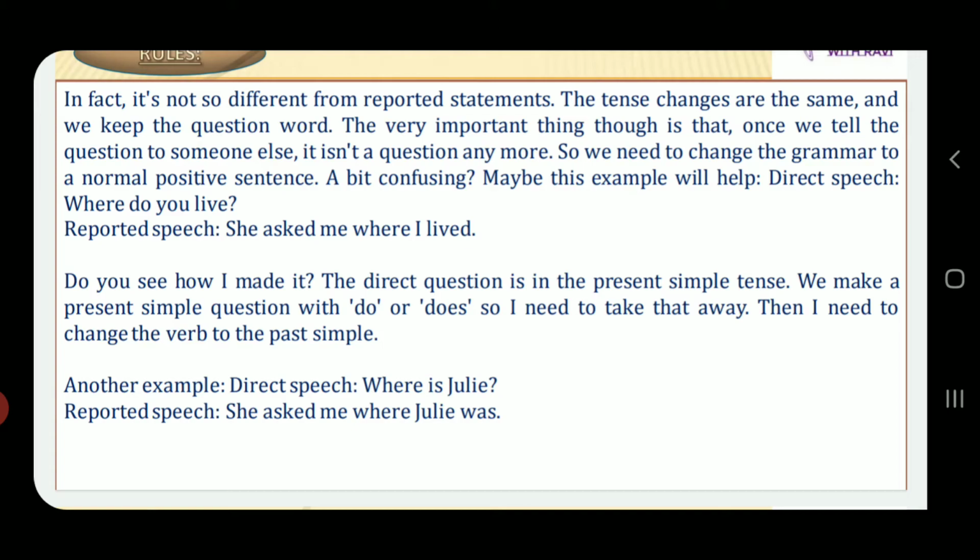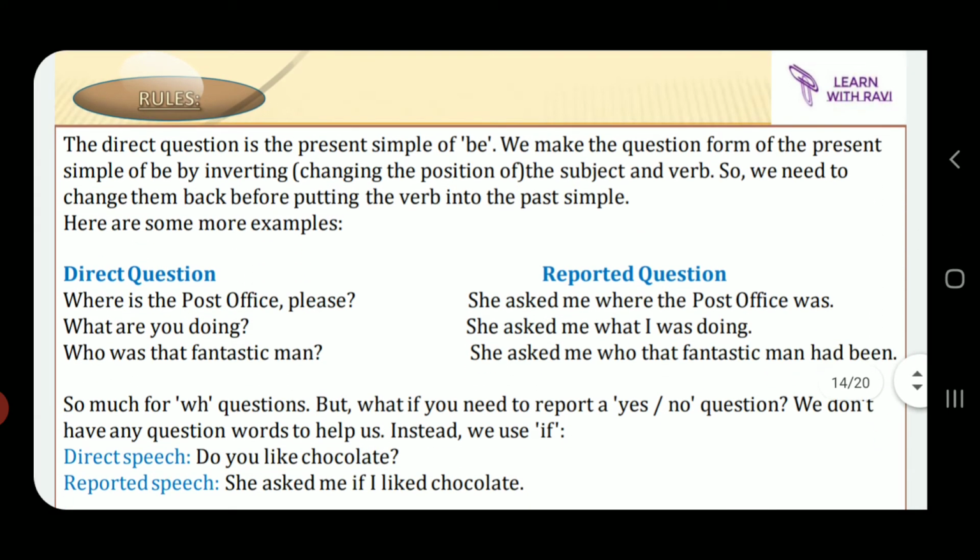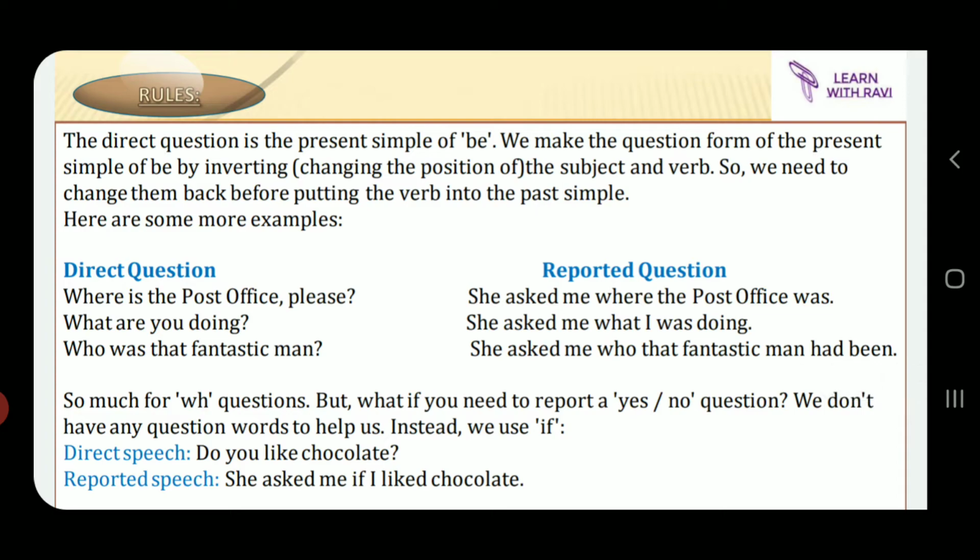Another example. Direct speech. Where is Julie? Gets converted into reported speech. She asked me where Julie was. The direct question is the present simple of be. We make the question form of the present simple of be by inverting, changing the position of the subject and the verb. So subject and verb get changed further on while framing the statement. So we need to change them back before putting the verb into the past simple.